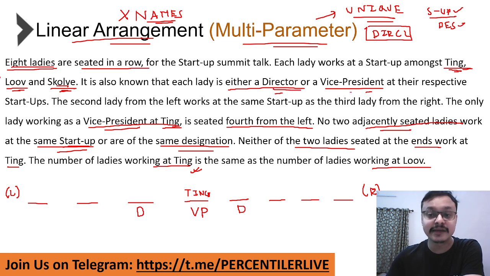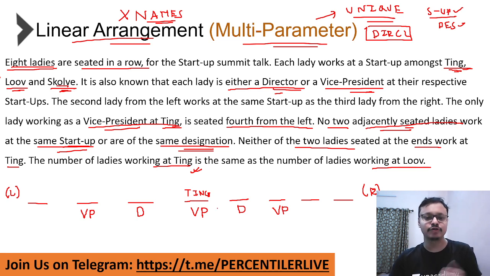Because remember, they cannot be a VP designation. No two adjacent people are from the same designation. The moment you put D here and here, automatically adjacent to D, you must be having a VP. Because again, director and VP have to alternate.